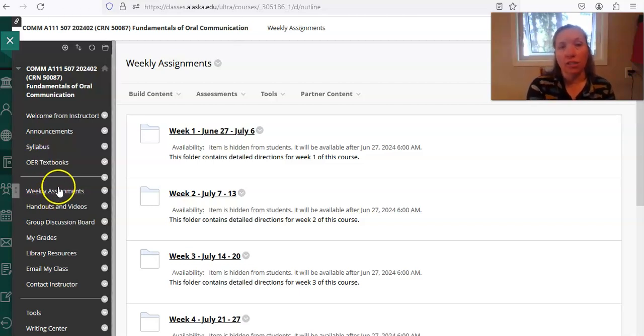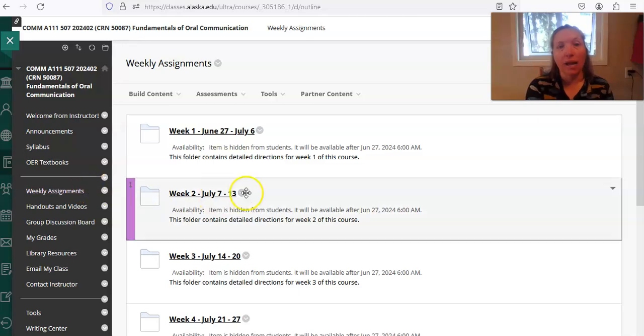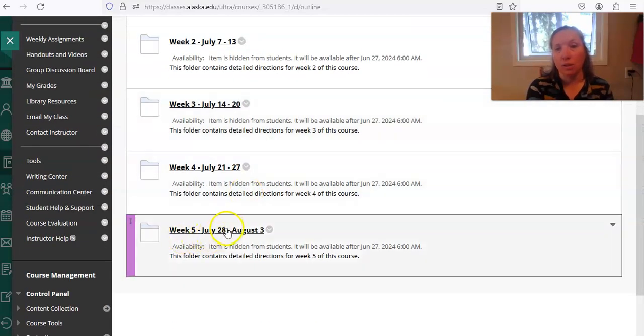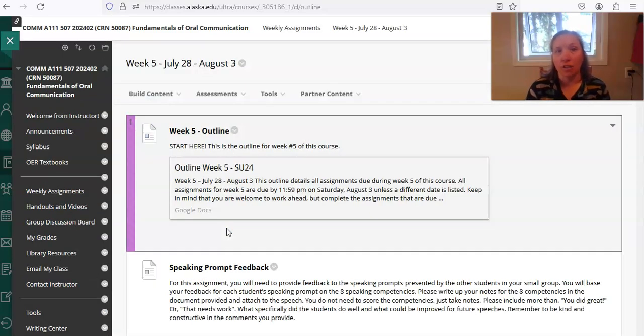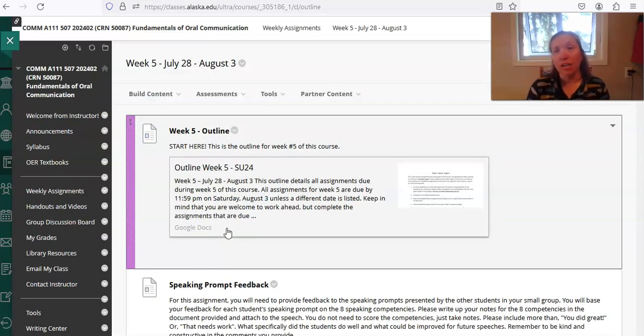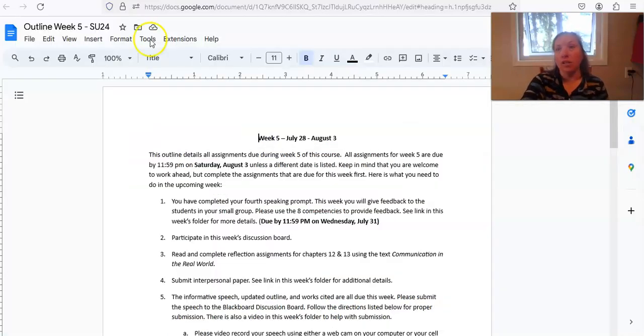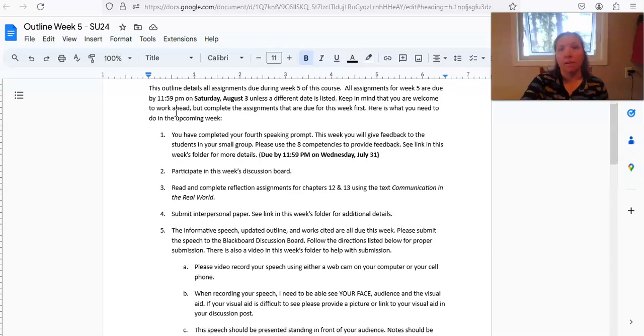As always, you just need to click on the weekly assignments tab and then scroll down to week 5. We are looking at the week of July 28th through August 3rd. Just a reminder that August 3rd is the last day of this class, so that's the last day that anything can be submitted. So let's take a look at the outline for this week.